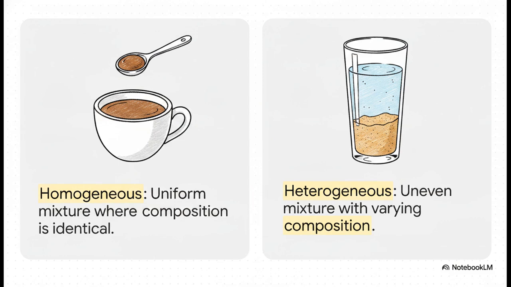The best way to think about this is imagining making a massive pot of tea. When you dissolve sugar into that tea, one single spoonful tastes exactly the same as the whole pot, right? That is a perfect homogeneous mixture, completely uniform. But if you try mixing sand into a glass of water, that heavy sand just sinks to the bottom. That uneven, gritty mess, that's a heterogeneous mixture.